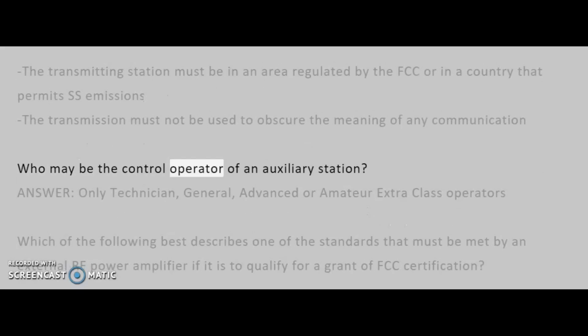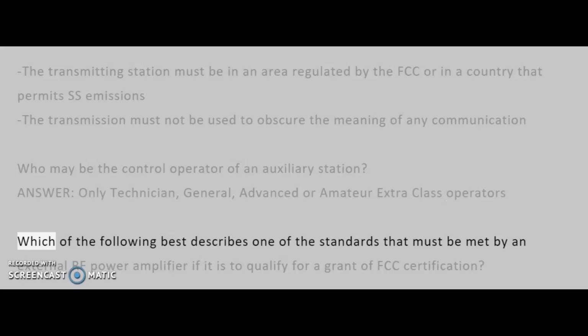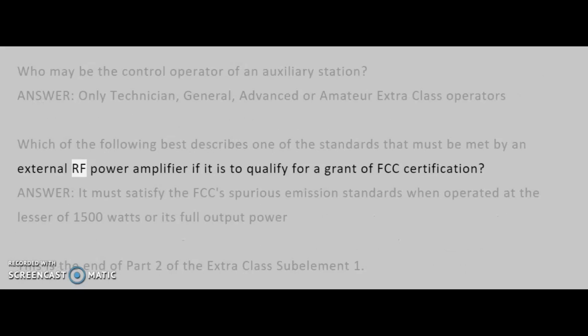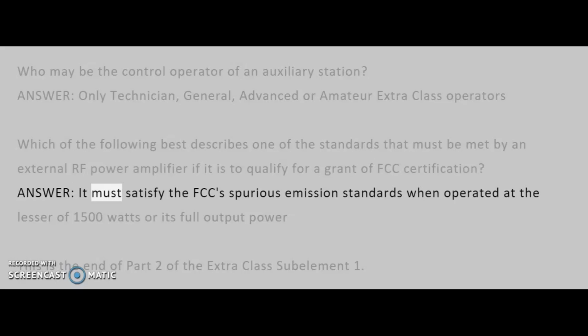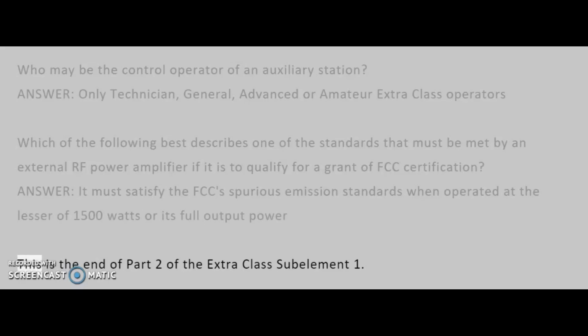Who may be the control operator of an auxiliary station? Answer: only technician, general, advanced or amateur extra class operators. Which of the following best describes one of the standards that must be met by an external RF power amplifier if it is to qualify for a grant of FCC certification? Answer: it must satisfy the FCC's spurious emission standards when operated at the lesser of 1,500 watts or its full output power. This is the end of part 2 of the extra class sub-element 1.